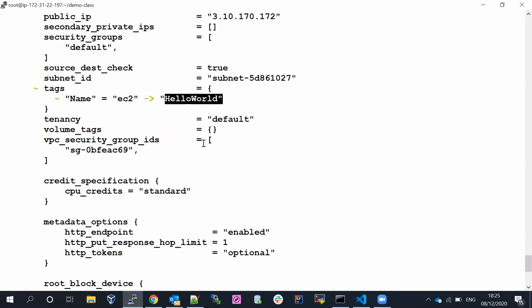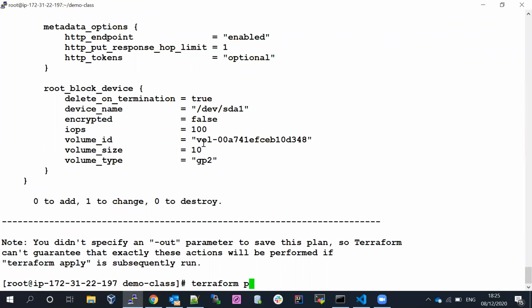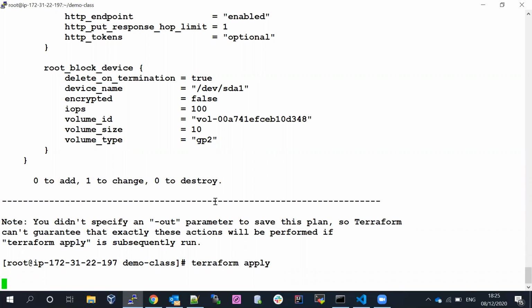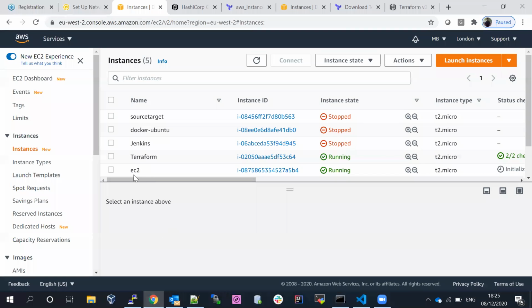So when you run the Terraform plan, Terraform easily identifies the defect. What are the manual changes which you performed? It will take it back to the previous state. So now if I run the Terraform apply, Terraform will keep it in the previous state. It's going to keep it back how it was earlier.